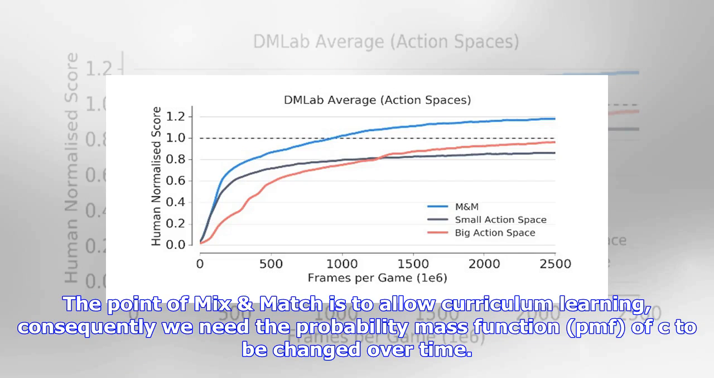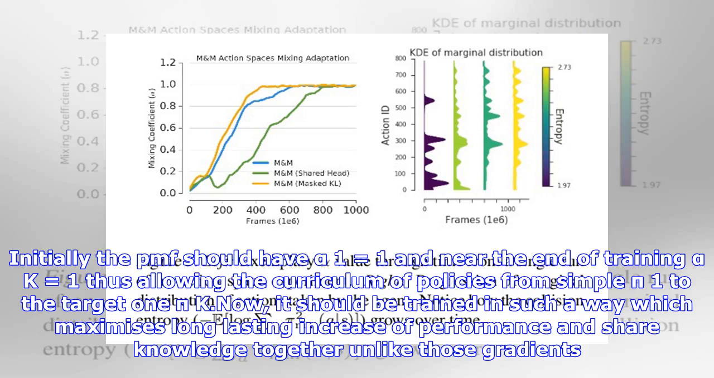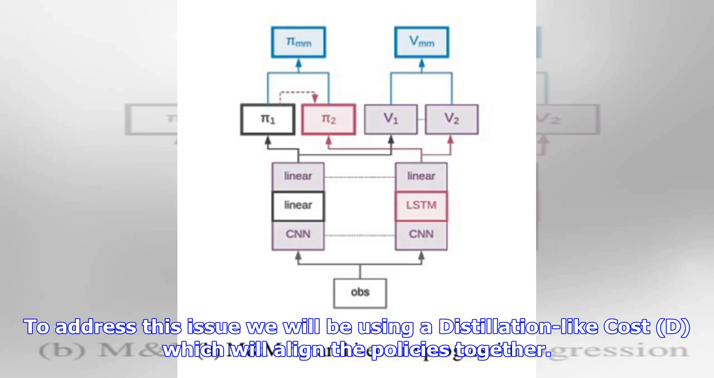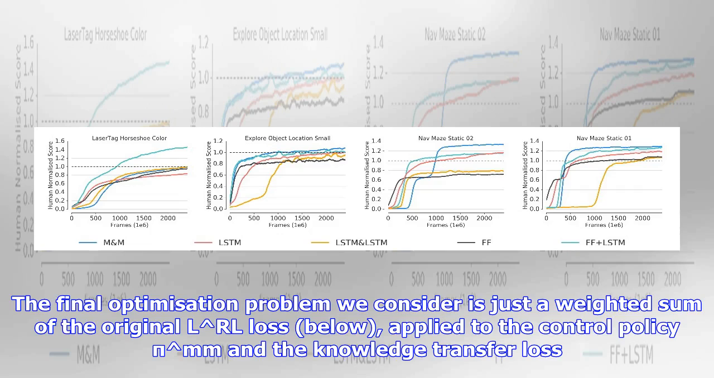The point of the mix: initially the PMF should have alpha_1 equal to 1, and near the end of training alpha_k equal to 1, thus allowing a curriculum of policies from the simple pi_1 to the target pi_k. Now, it should be trained in such a way that maximizes long-lasting increase of performance and shares knowledge together, unlike those gradients. To address this issue, we will be using a distillation-like cost D, which will align the policies together. The final optimization problem we consider is just a weighted sum of the original L_RL loss, applied to the control policy pi_m, and the knowledge transfer loss.